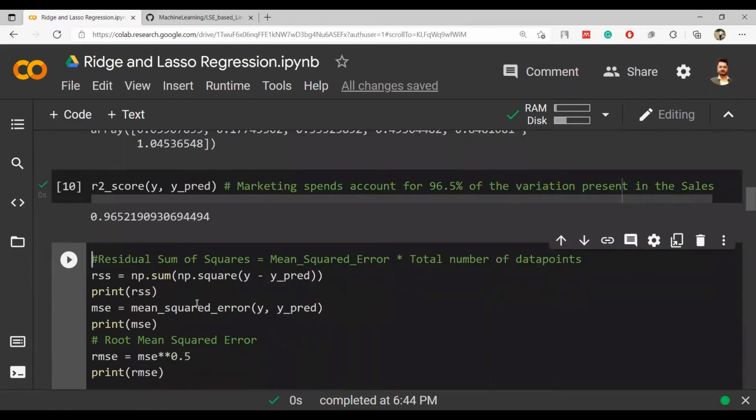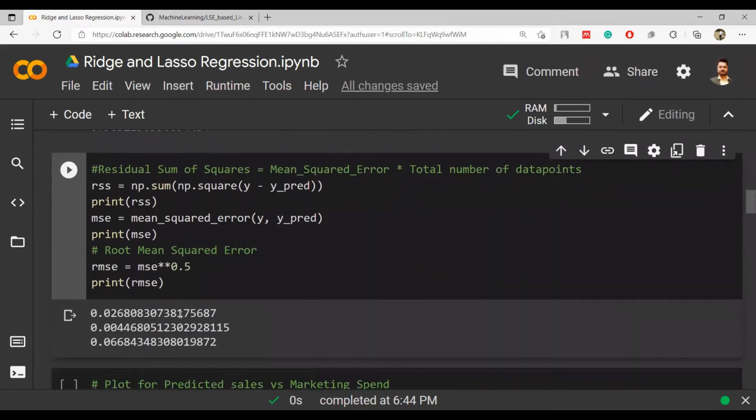Now we are going to print the residual sum of squares, mean square error, and the root mean square error. So root mean square error can obviously be calculated by taking the square root of MSE. So this is the power function.